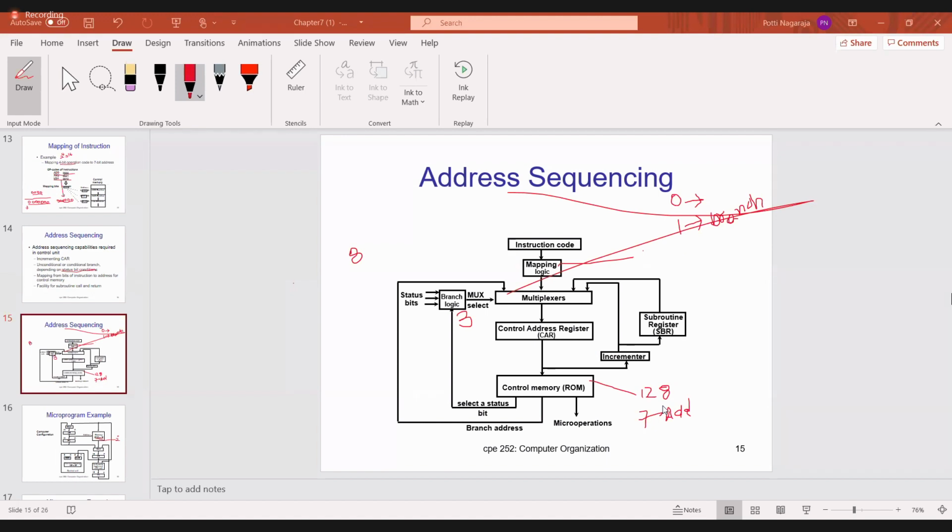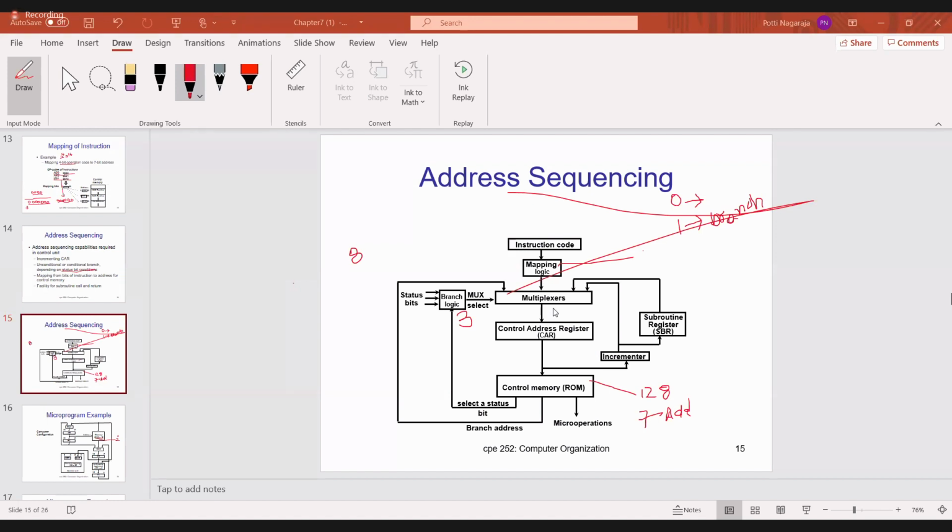So last class we saw address sequencing. Can anyone tell me, what is mapping logic? Mapping logic is nothing but some of the bits in the instruction code, which are the opcode. That opcode will be converted into an address for the control memory. Last class I said so. Mapping logic means it will convert the 4-bit opcode into the address of the control memory.